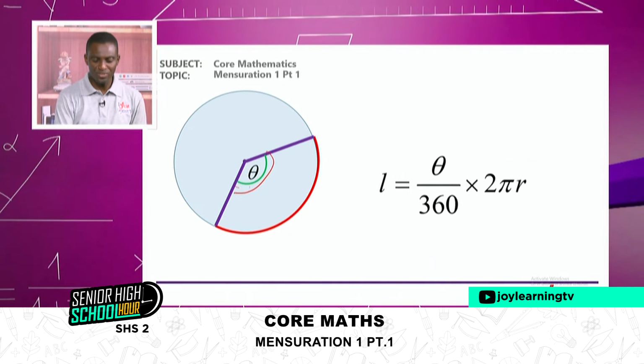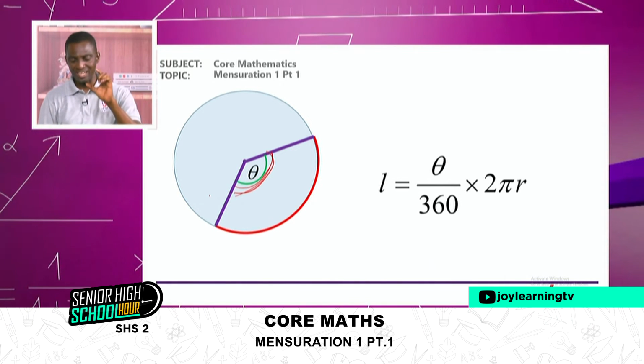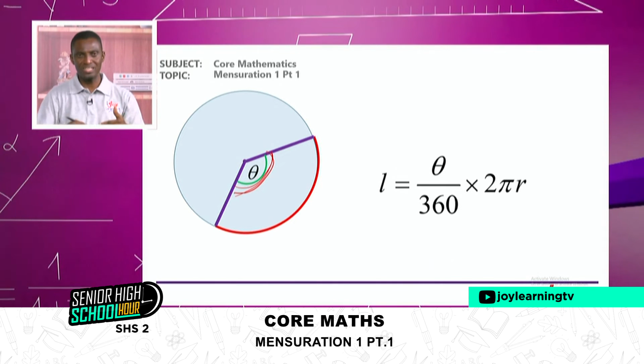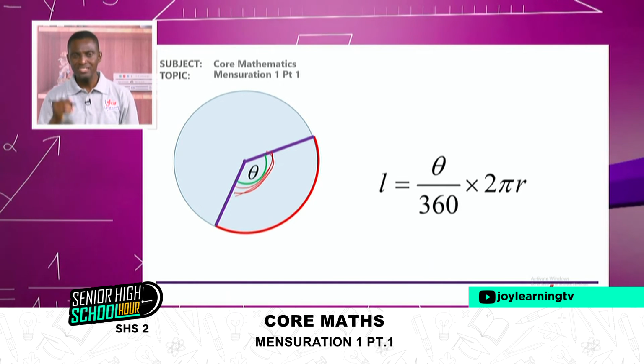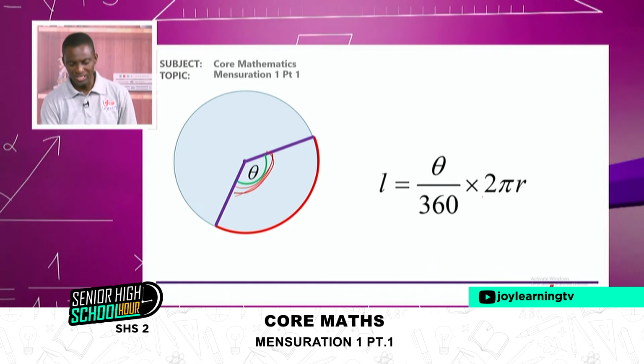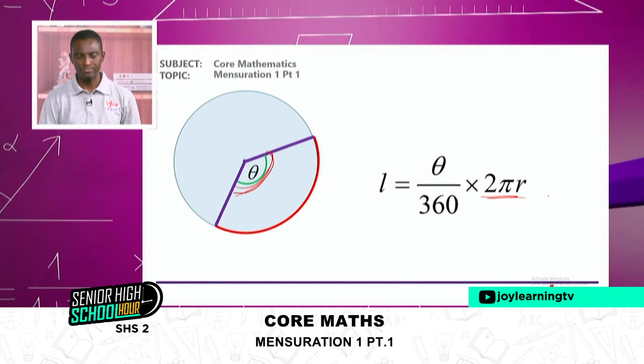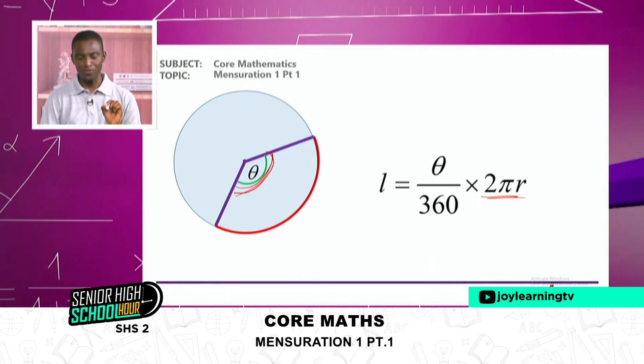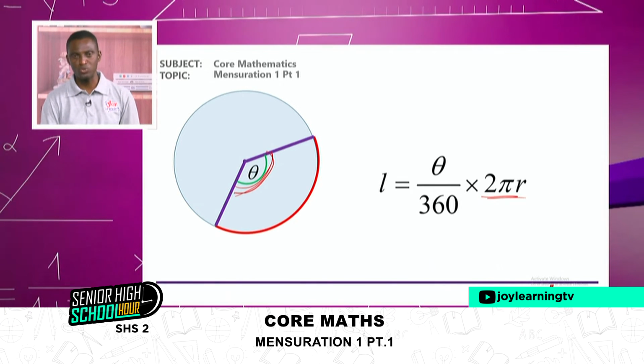So part of this angle, which is theta, over the total angle 360 times a portion of the circumference, which we say 2 pi r. So by definition of length of an arc, we say theta over 360 times 2 pi r.